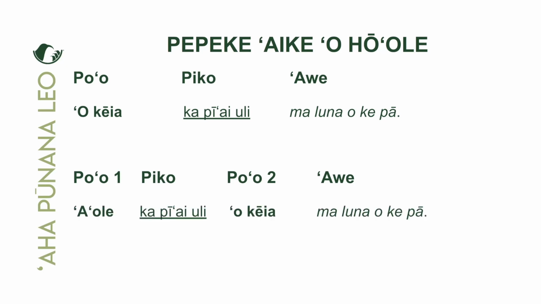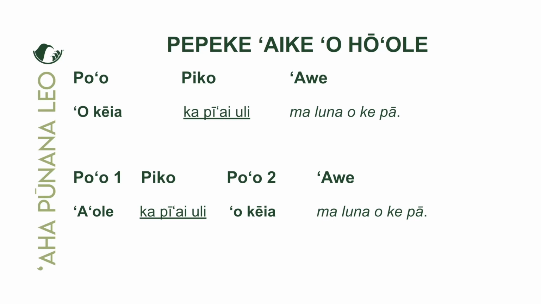All right. So we see we have ʻaʻole in the poʻo, the first poʻo position. In poʻo ekahi, poʻo number one, piko stays the same. We bring down kapiʻaiuli, which continues to be the piko. And in the poʻo elua, we have ʻo ke aia. The ʻave stays the same. So now we say ʻaʻole kapiʻaiuli ʻo ke aia maluna o ke pā.